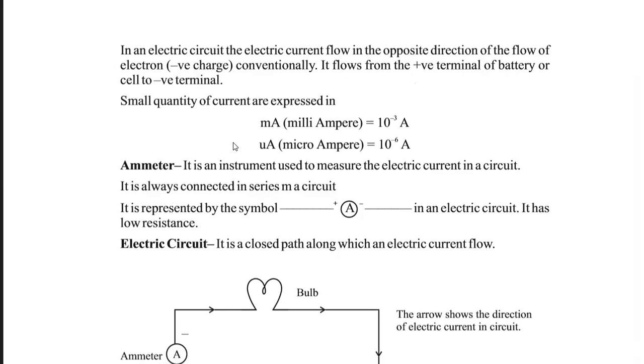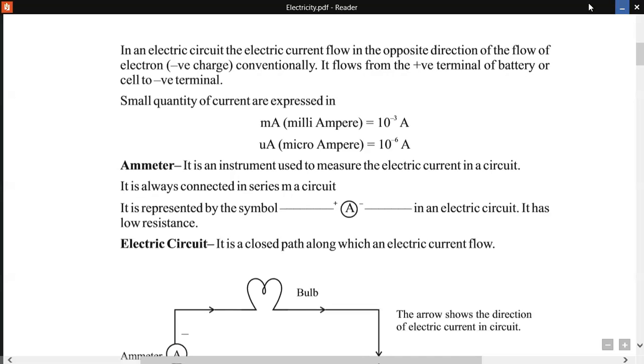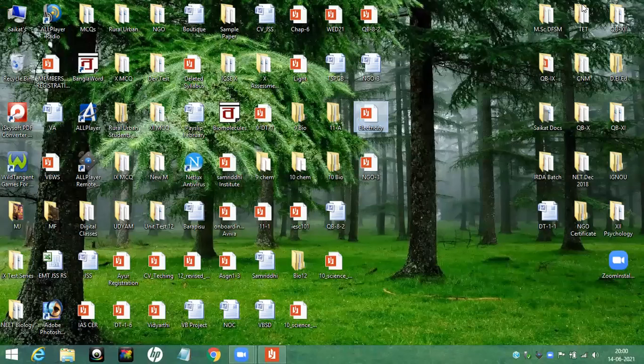Conventionally, it flows from the positive terminal of the battery or cell to the negative terminal. I repeat this point, then I'll draw a diagram. The current flows opposite to the flow of electrons, that is negative charge. So what is the flow of electric current and what is the flow of electrons? Now let me discuss this point.